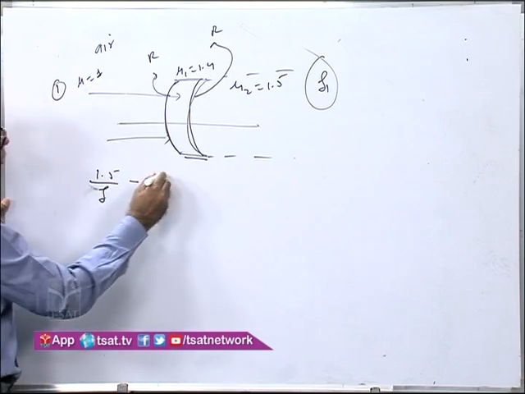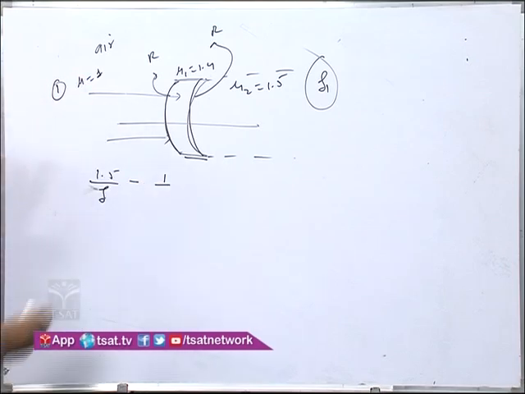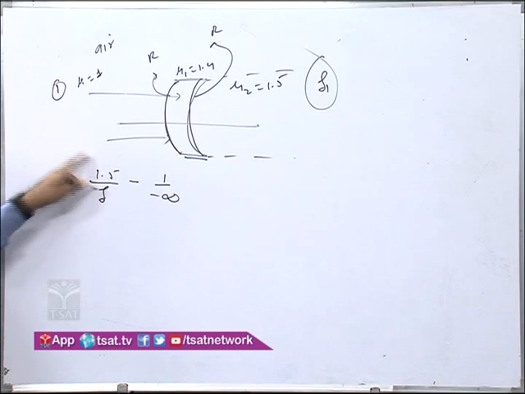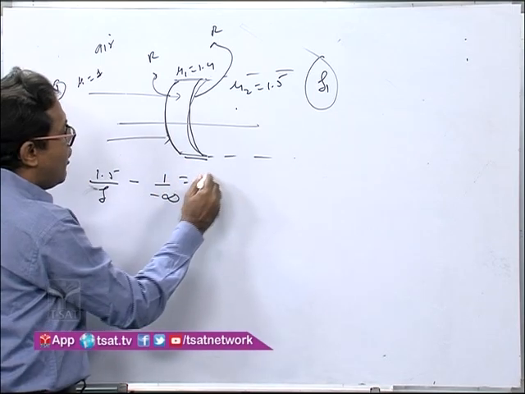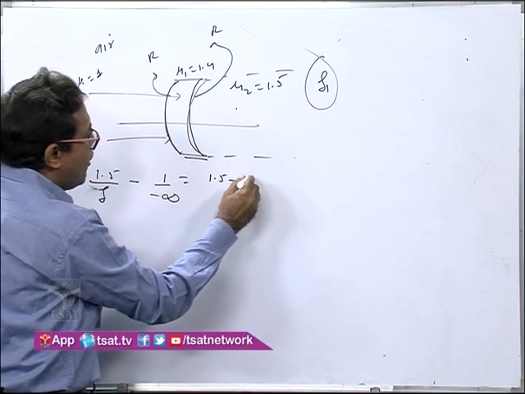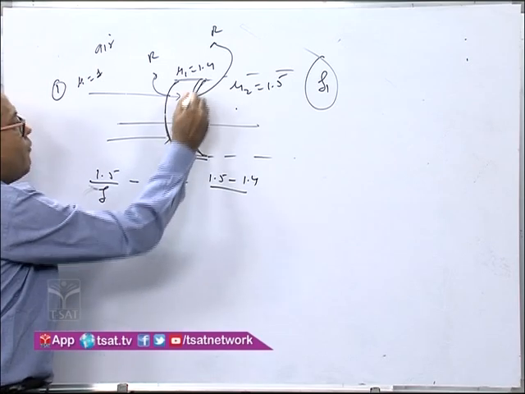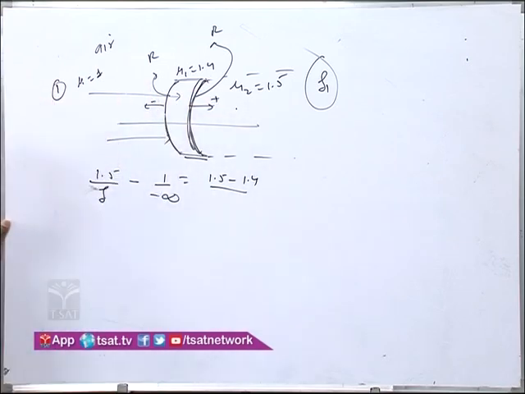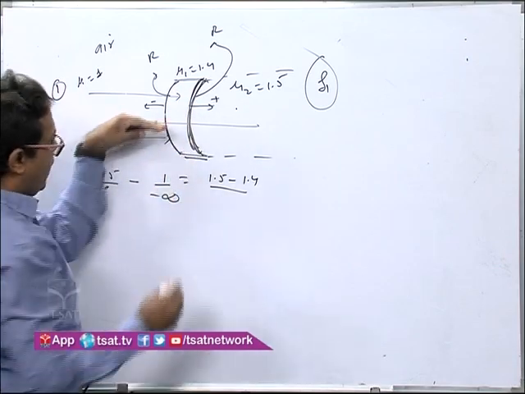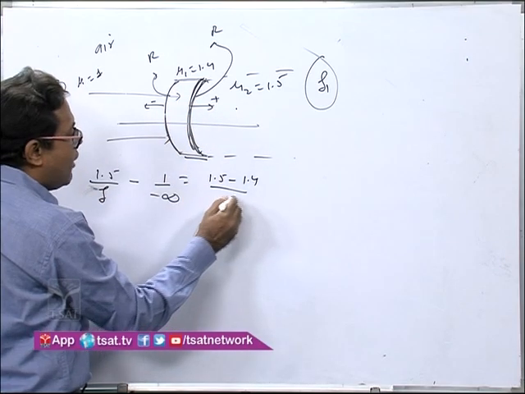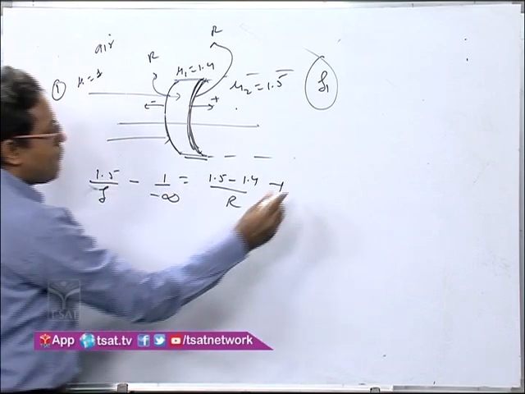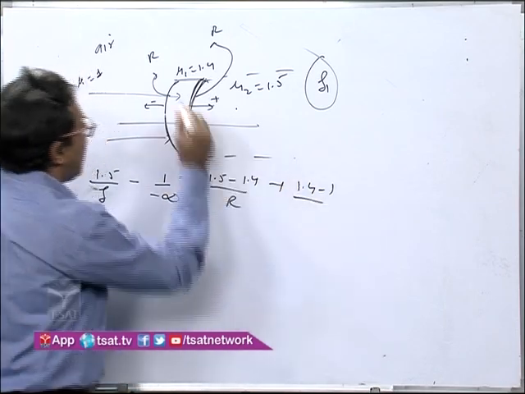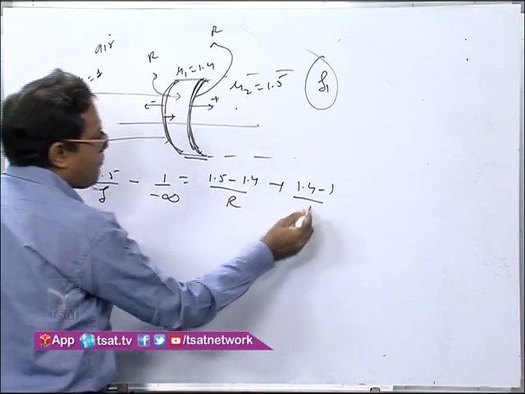Minus mu incidence by U, where U is minus infinity because the rays are coming parallel, is equal to, starting from this side, 1.5 minus 1.4. This distance you take as positive, this as negative. So from here, the radius of curvature is positive r, plus from here to here, 1.4 minus 1, again the radius of curvature is positive r.